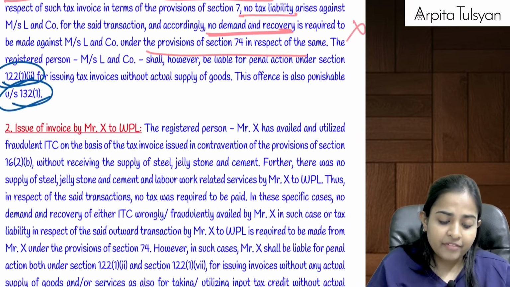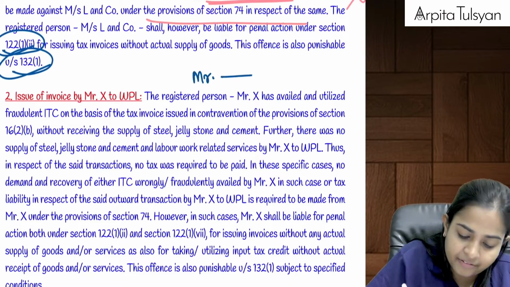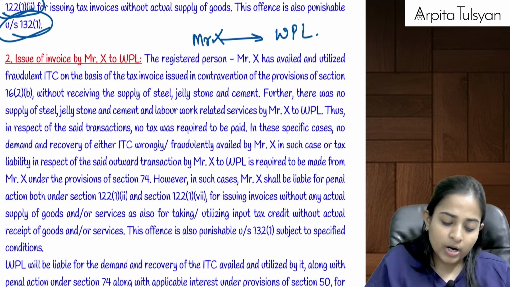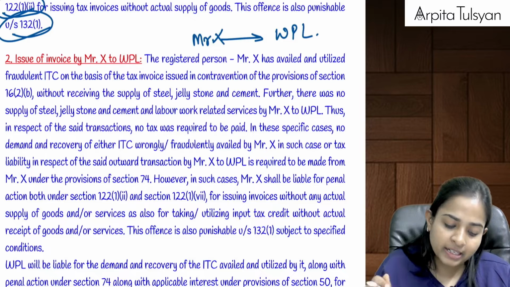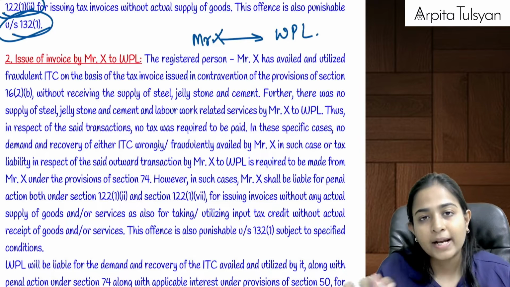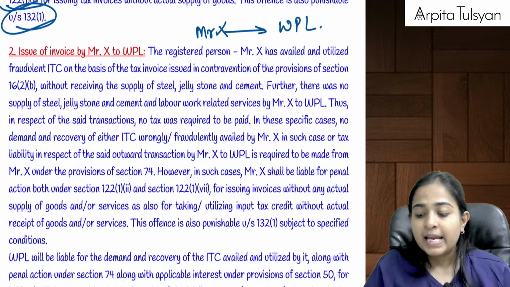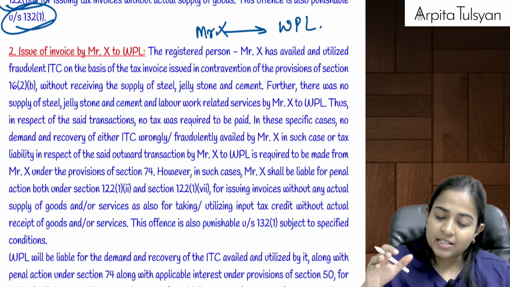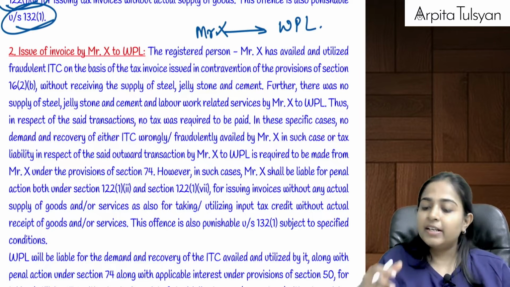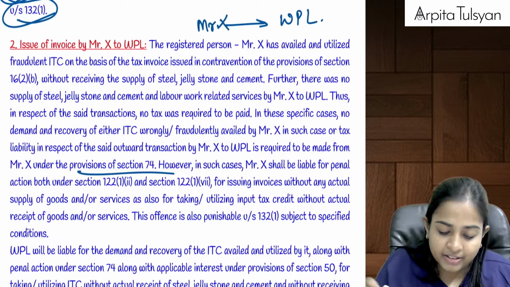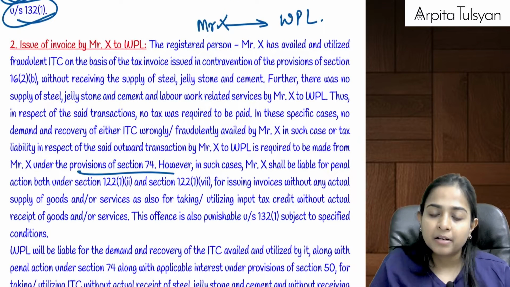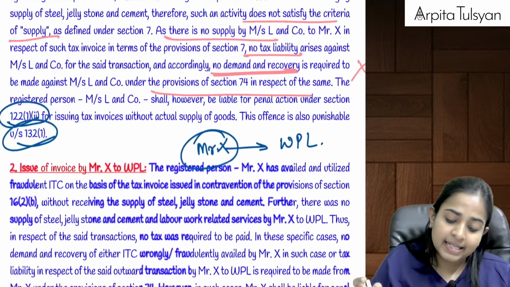Now, Mr. X has further given it to WPL. If Mr. X has further given it to WPL, again there was no actual supply. If there was no actual supply, section 7 is not applicable. If section 7 is not applicable, there is no tax liability arising here. If there is no tax liability, then again section 73-74 is not at all applicable here. But again Mr. X is liable.